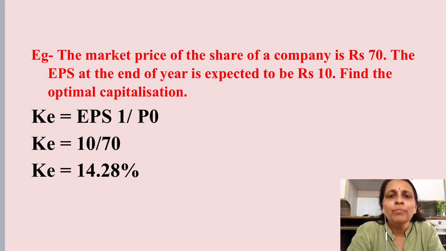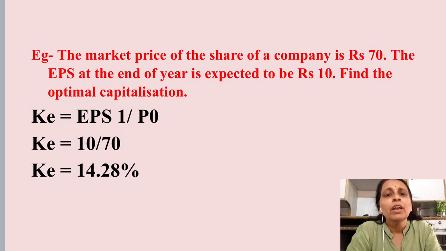Let us look at an illustration. The market price of the share of a company is rupees 70. That is, this is the current market price. The EPS at the end of the year is expected to be rupees 10. So we are given EPS1 because they are giving us the EPS at the end of the year. Then find the optimal capitalization rate, which is nothing but the cost of equity. We have all the inputs, so simply put these inputs in the formula. EPS1, the EPS at the end of the year, is rupees 10 divided by the current market price, which is rupees 70. Solve it, you will get 14.28% as the cost of equity using the earning capitalization model.